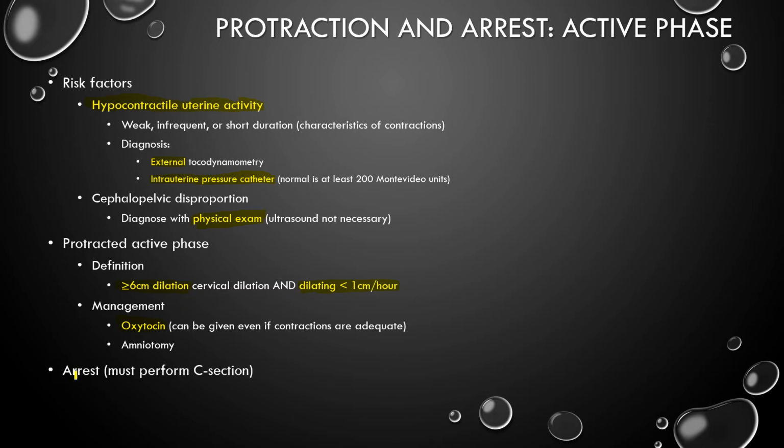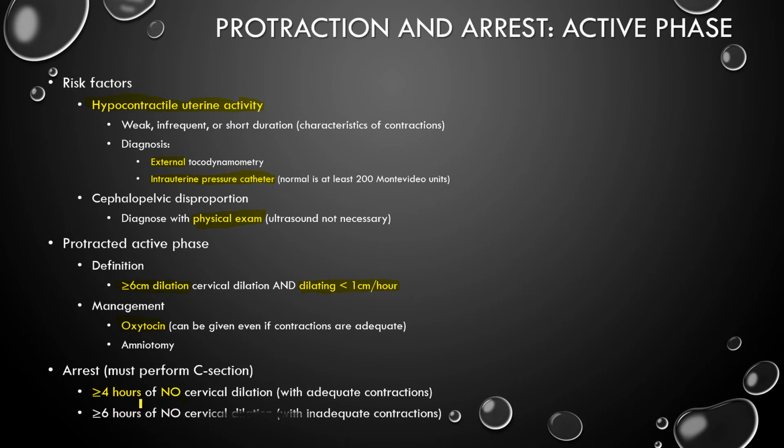So an arrest, what is an arrest defined as? That means you have more than 4 hours of no cervical dilation. So there's no cervical dilation for 4 hours. That's a sign of arrest, and that's with adequate contractions, and you need to do a C-section in that situation. And if you have more than 6 hours of no cervical dilation with inadequate contractions, in this situation you also need to do the same thing.